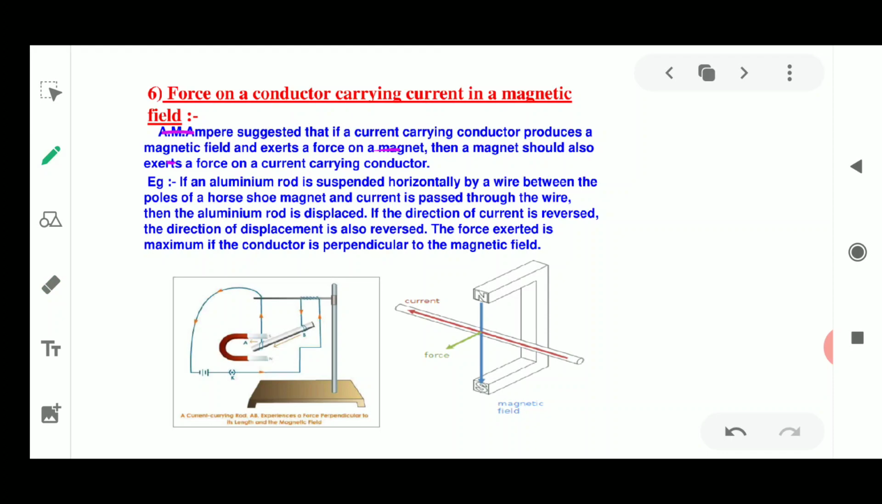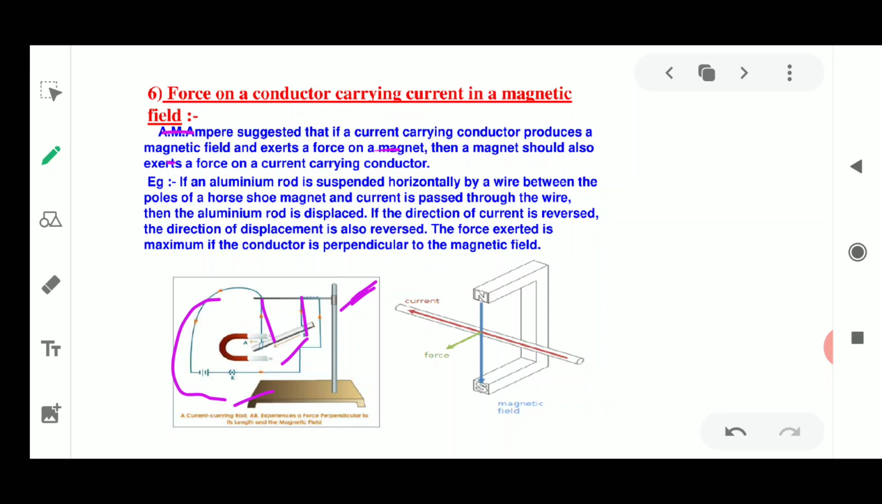We have to take one small aluminium rod. Then we connect the connecting wires, and the rod is to be suspended horizontally from the stand. So this is the stand, and the rod has to be hung with the help of the conducting wires. Now we have to connect it with the help of a battery and a switch, so that a circuit is maintained.